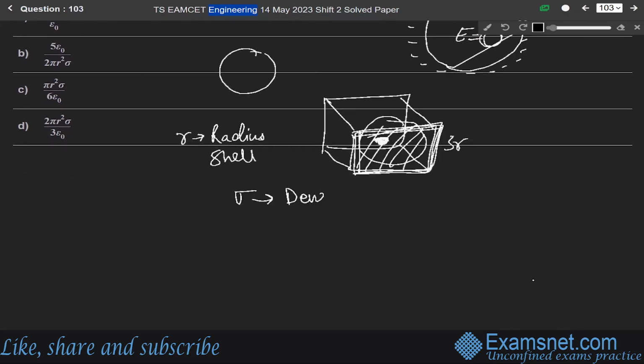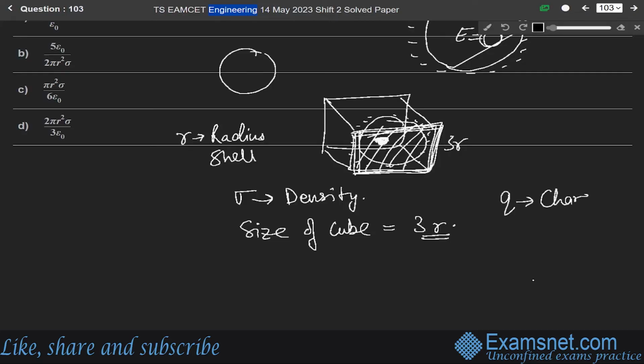And the size of the cube is given as 3r. Let us say this spherical shell has a charge q that is residing on its surface.